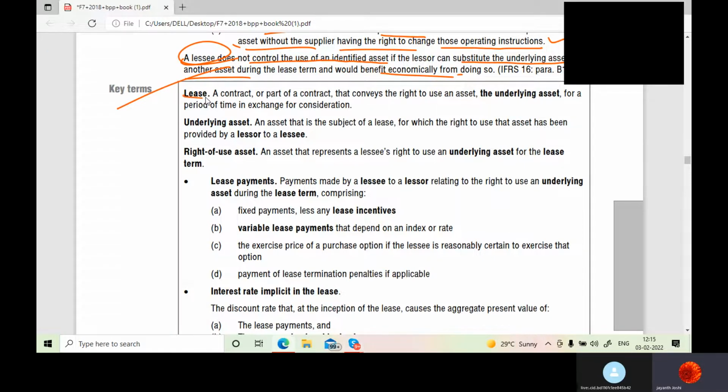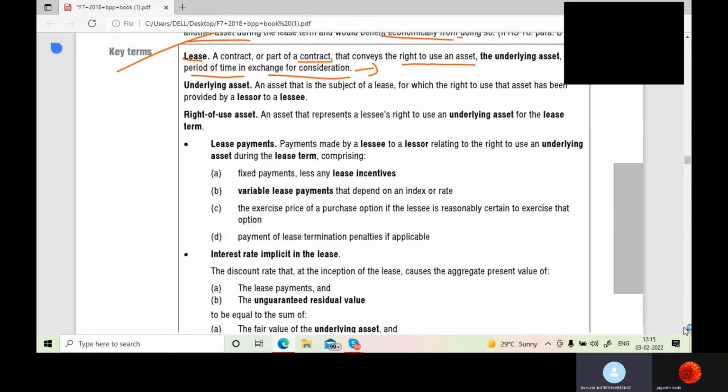So now, as you can see, a lease is a contract or part of a contract that conveys the right to use an asset. Who gets the right to use an asset? The lessee, from the lessor, for a period of time in exchange for consideration, for which the lessee will pay the lease rental or lease expense to the lessor.